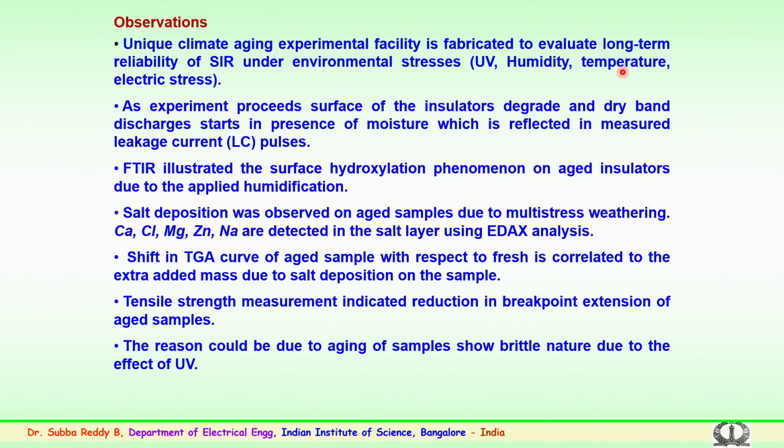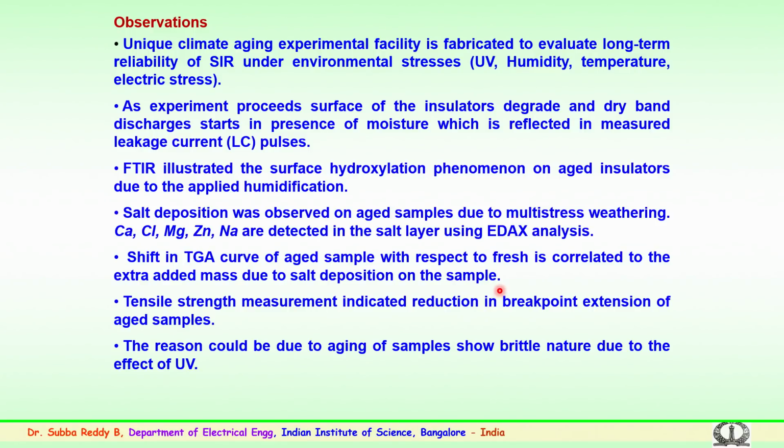Apart from this, tensile strength measurements on the rubber indicated a reduction in breakpoint extension of the samples. This could be the aging of samples which show brittle nature due to the effect of UV which is applied. So, these observations were carried out for the higher temperature at 50 to 60 degrees and also at very low temperature at 0 degrees.